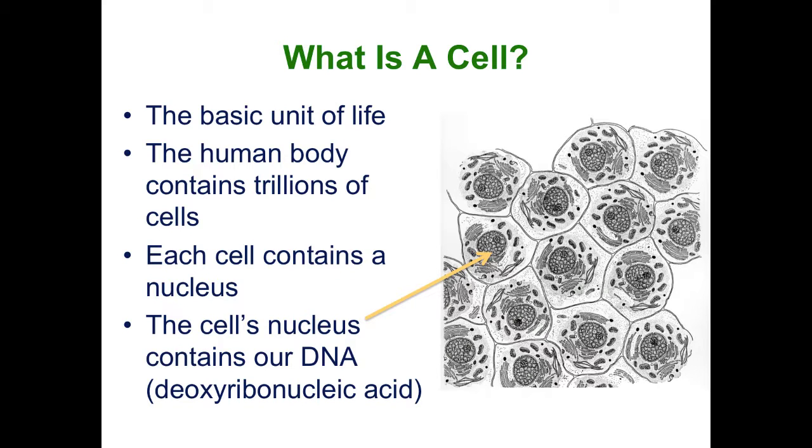So let's review the concepts just learned in this clip. A cell is the basic unit of life. The human body is made up of trillions of cells. Each cell has a nucleus. The nucleus is the brain of the cell. In the nucleus, we find the DNA, which carries the genetic information that is passed from one generation to the next. DNA is also referred to as deoxyribonucleic acid.